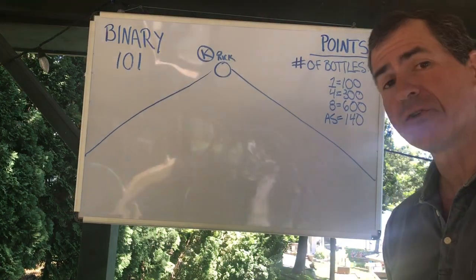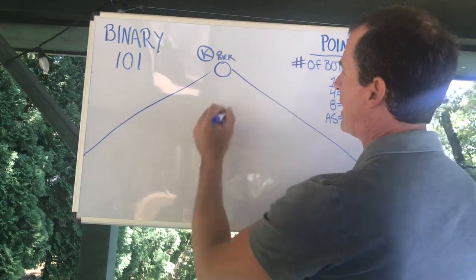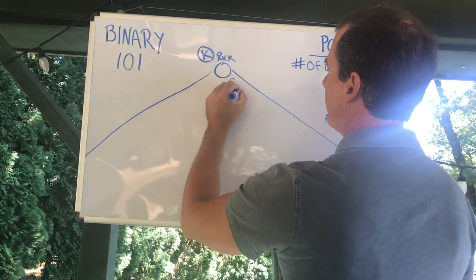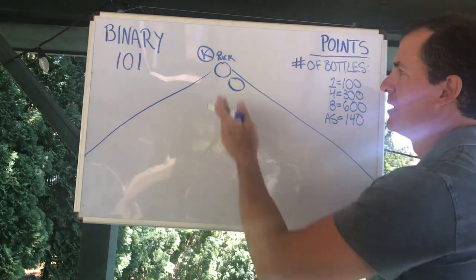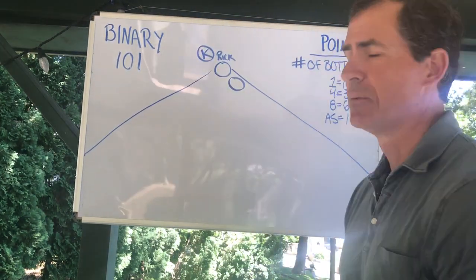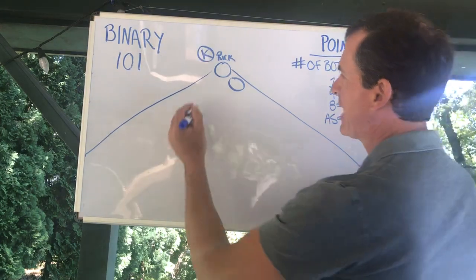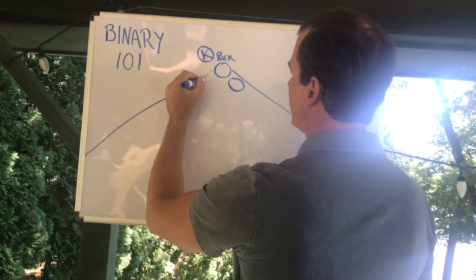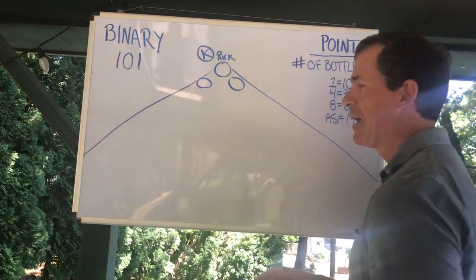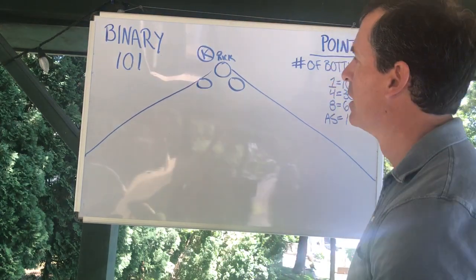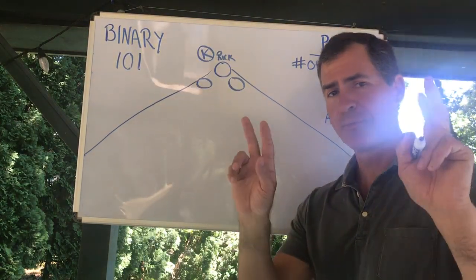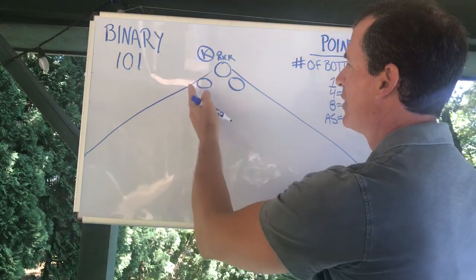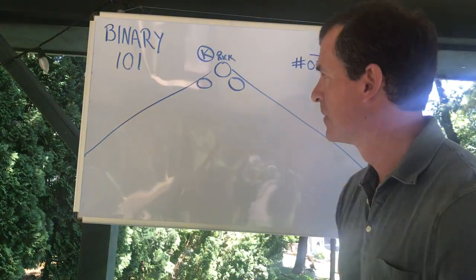So the very first person that I bring on board, I'm going to drop over here, down this line, a line that I share with Kelly. My next person I bring in, I'm going to drop over here. So now I've brought in two people. I'm now officially a promoter because I've dropped one to the left and one to the right.